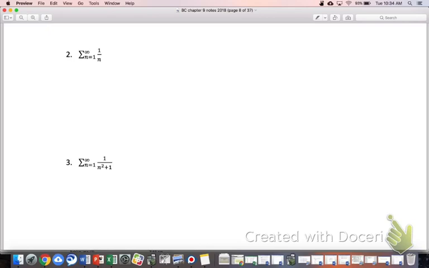And I don't think I'd ever ask you this question on a quiz or test because I'm going to consider it to be so fundamental that we'd probably reason off of it instead of just having this be the thing. But you could look at this and say, hey, look, p is 1, and according to the p-test, this series diverges. So we know right off the bat this series diverges.